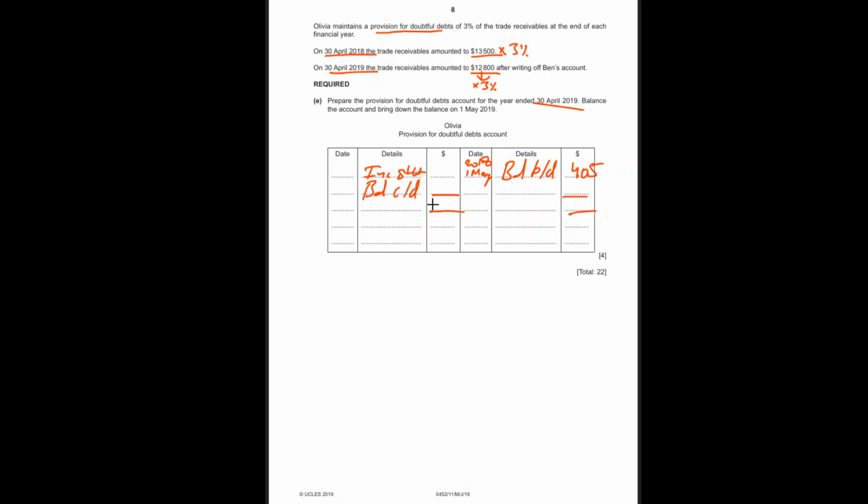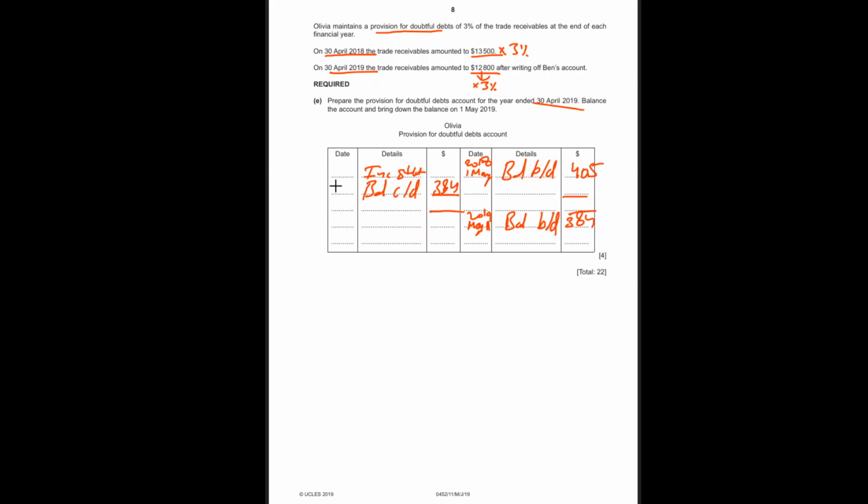Calculate this and you'll get 384. 384 brought down on 1st May 2019.